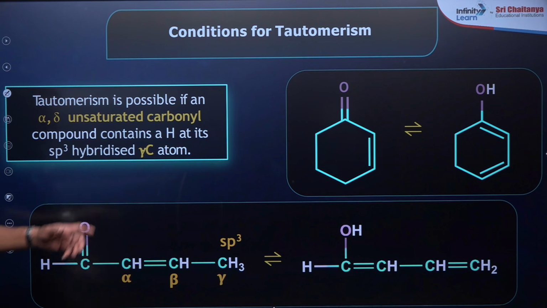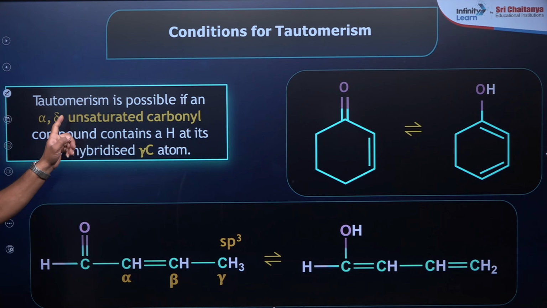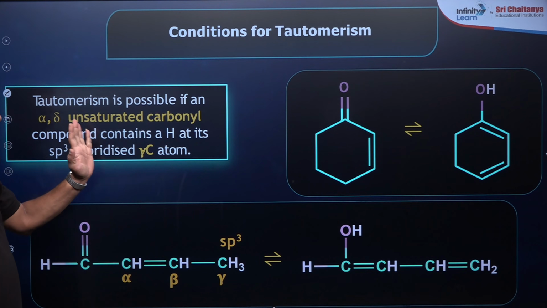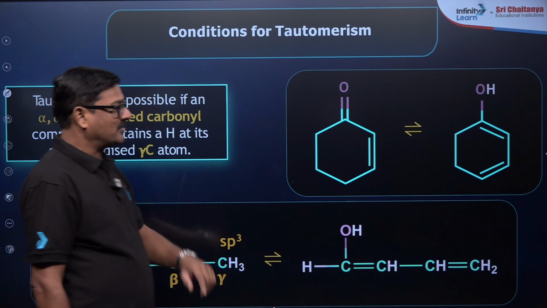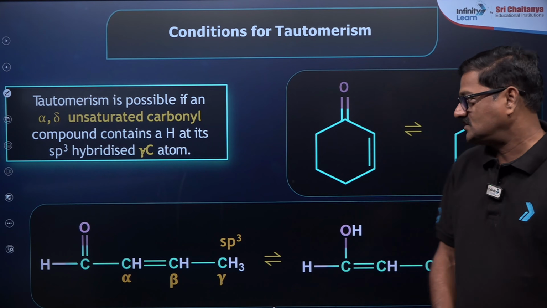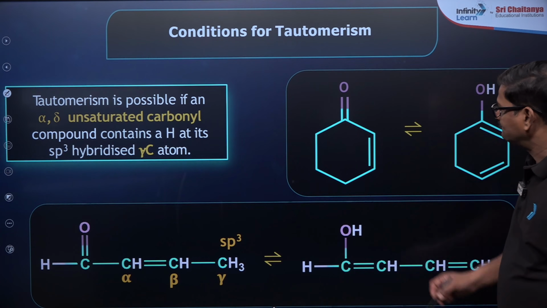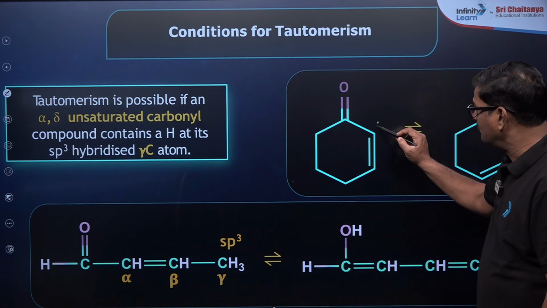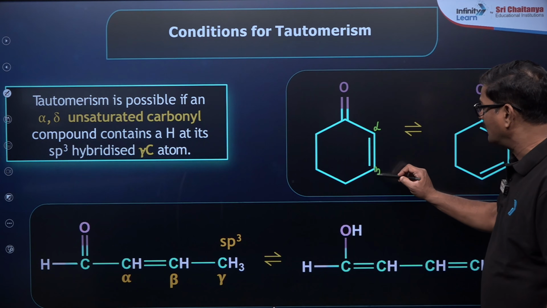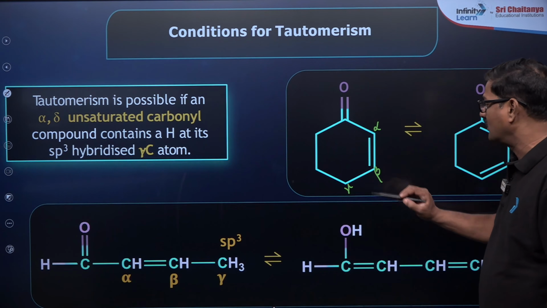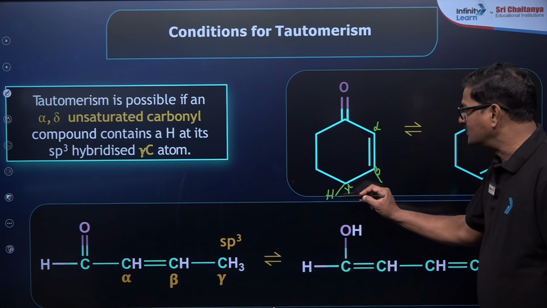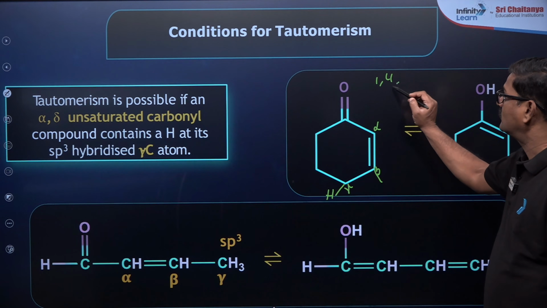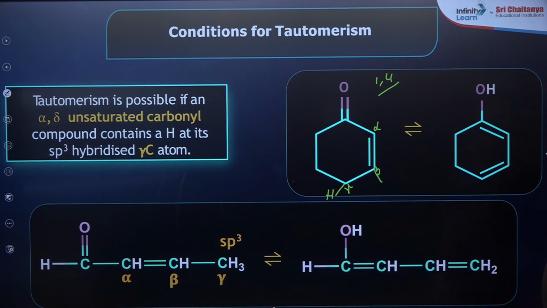Moving ahead, tautomerism is possible in an alpha-beta unsaturated carbonyl compound containing a hydrogen at its sp3 carbon, which is called the gamma carbon. With respect to the carbonyl, it is called alpha carbon, beta carbon, and then the gamma carbon. So this gamma hydrogen is going to be replaced. It is called 1,4 tautomerism. Can you believe it? It can happen.